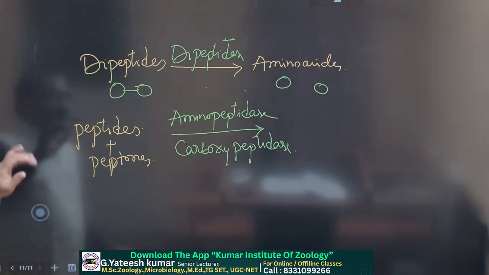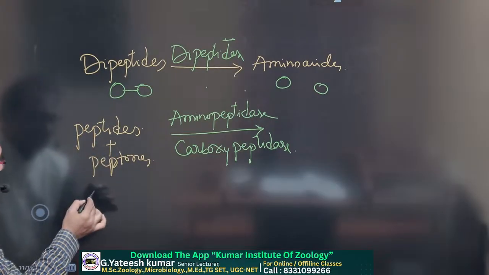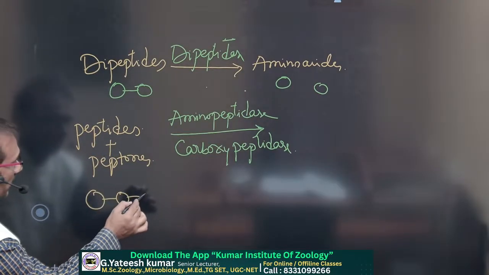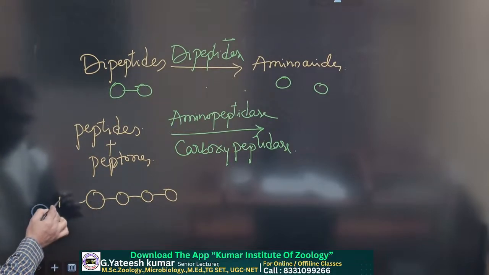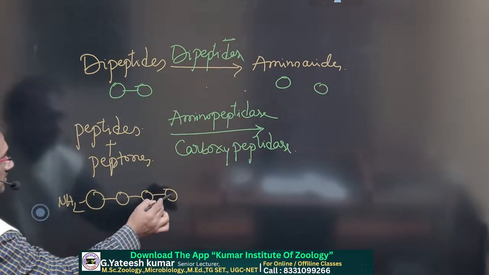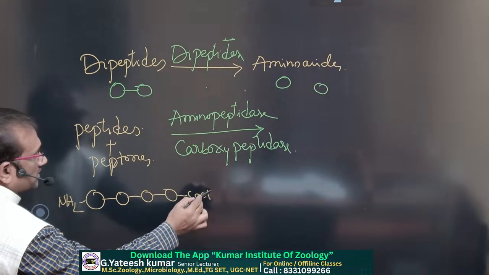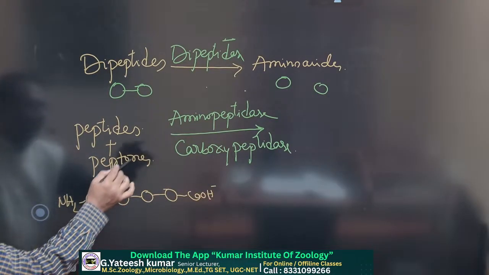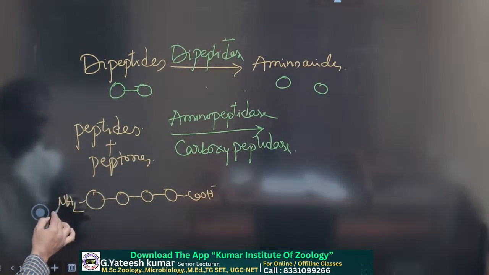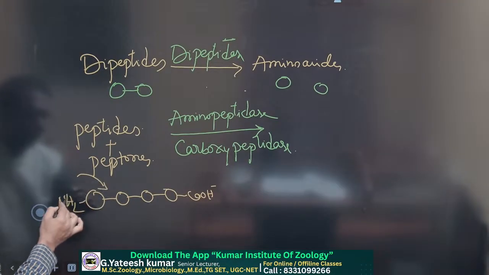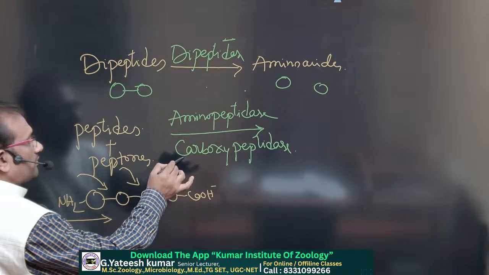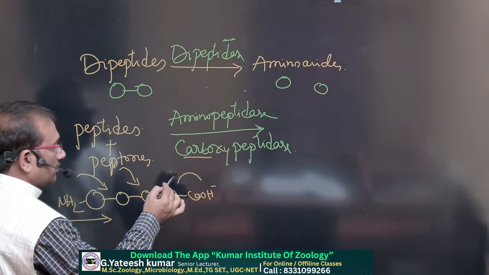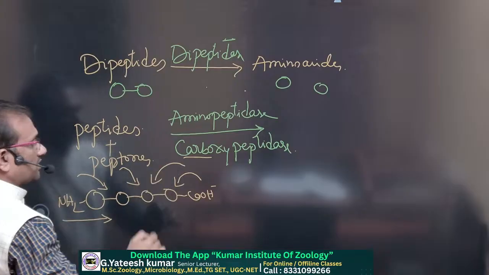Peptide means a chain of amino acids. Every amino acid has two ends: one is the amino end and the second is the carboxylic end, COOH end. Aminopeptidase cleaves the peptide chain from the amino end, and carboxypeptidase cleaves the chain from the carboxyl end.